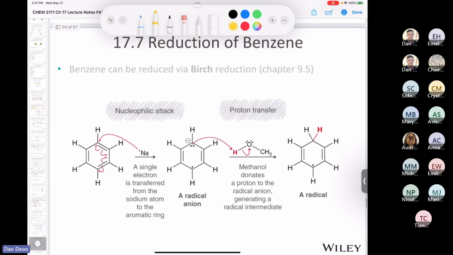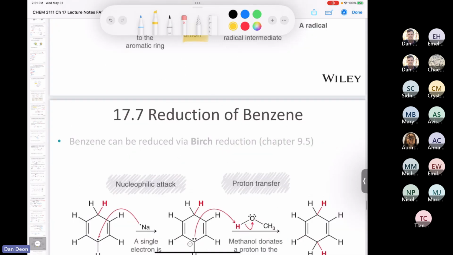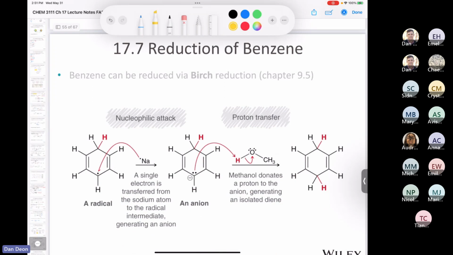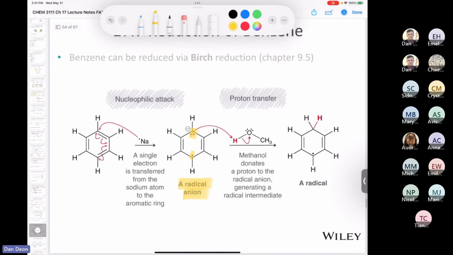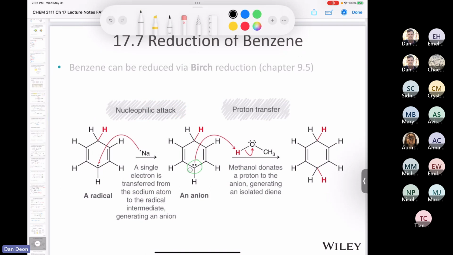The reason why is because when you donate the first electron, and I'm never going to ask you to draw this mechanism, so don't worry about it, you end up forming an intermediate called a radical anion. So you have an unpaired electron here, and then you have a pair of electrons here. So those get as far away from each other as possible. And then we do a proton transfer. Then it donates another electron to form another anion, and then it ends up getting protonated. So that's the Birch reduction. But if you think about having a negative charge, you probably noticed that you have a negative charge at this point in the mechanism, and then you have a negative charge at this point in the mechanism. So if I draw the ring, you end up with a negative charge here at some point and here at some point.